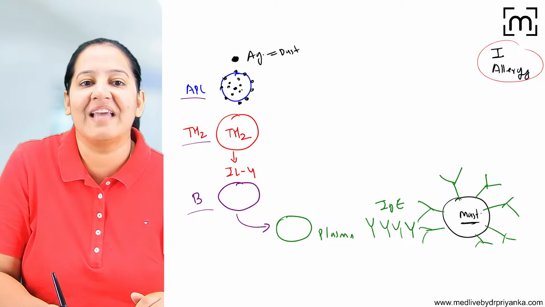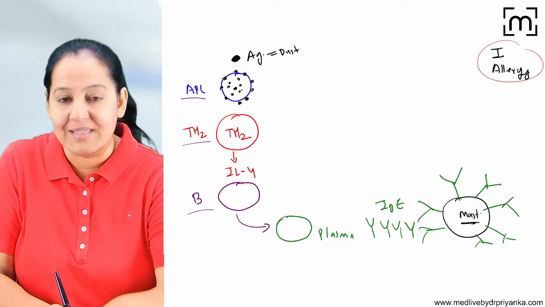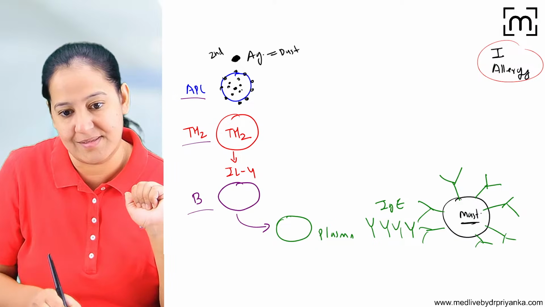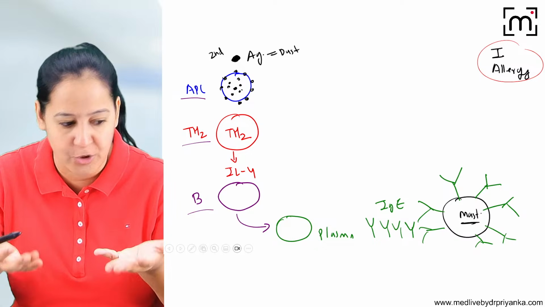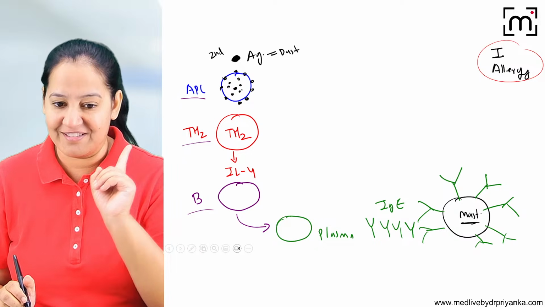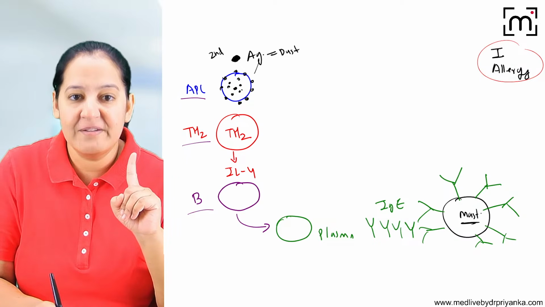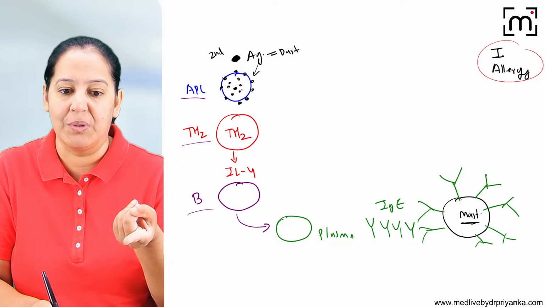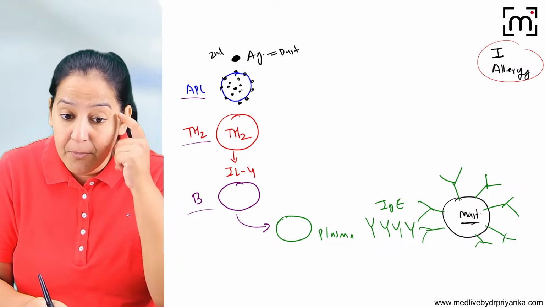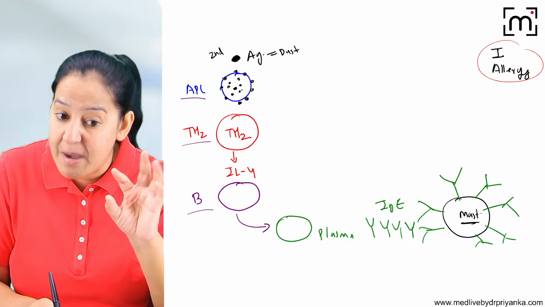But whenever the same antigen enters the second time onwards, second time, third time, fourth time, any subsequent time, whenever the same antigen enters, this APC will recognize that you are the one who entered previously also. Because the body has memory in the immunity. In the immunity, we have memory B cells.